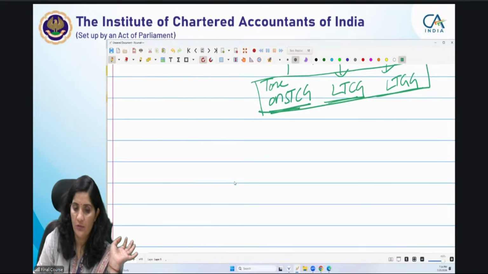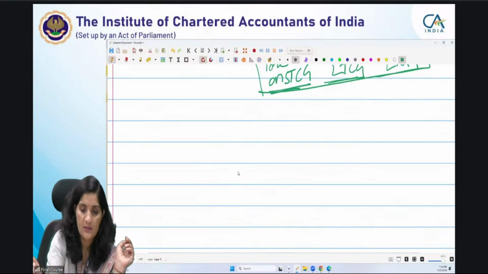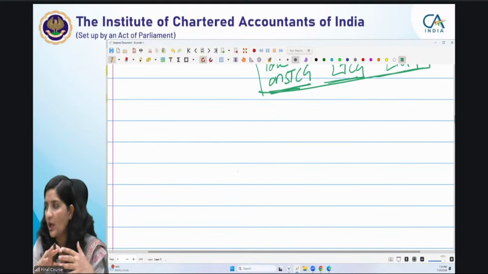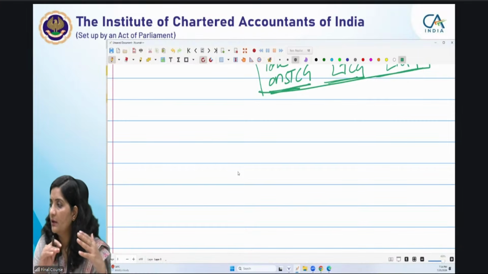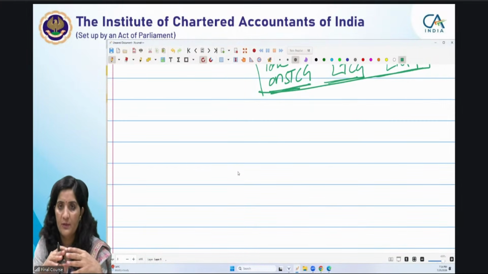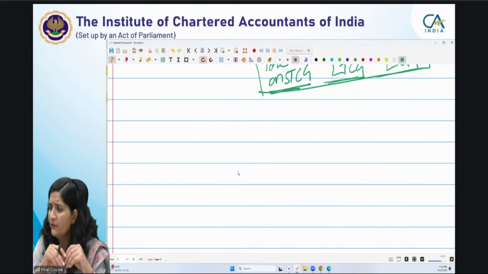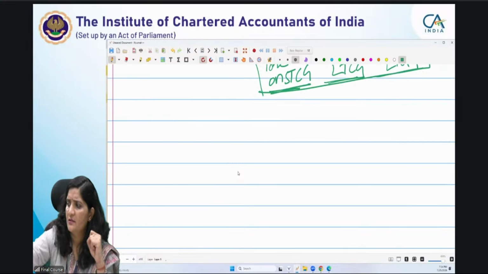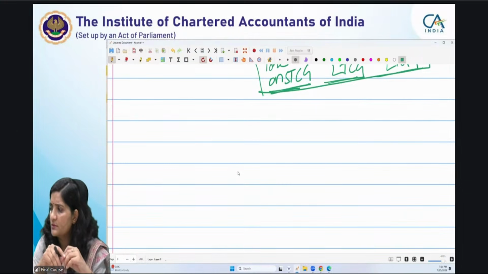Now we should move forward fast to the case of companies. Let's finish the recap of the basic concepts. After doing this recap, after the break, we will be moving to the exempted income provisions. Okay, am I right? Is it clear till this point? Everyone, please raise your hands fast. Note down this Rohan Kumar number also.